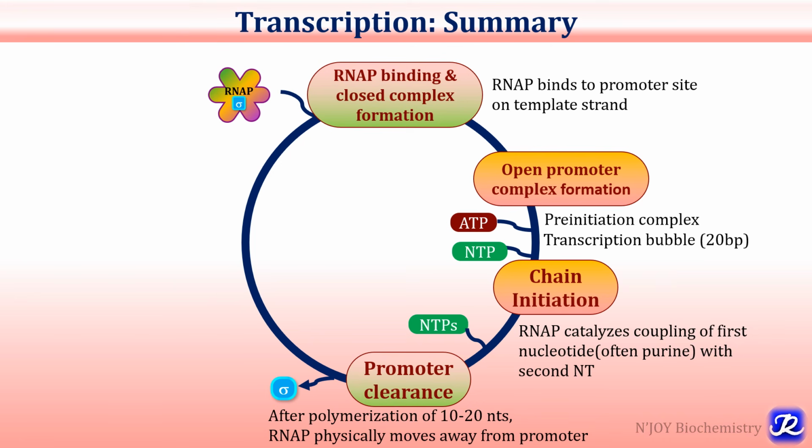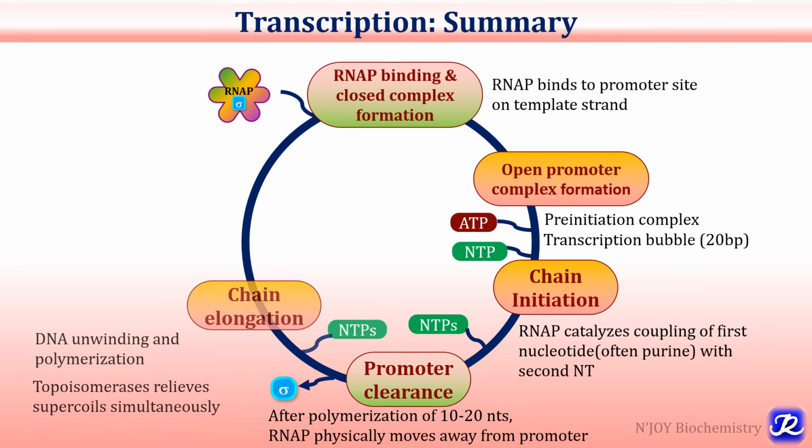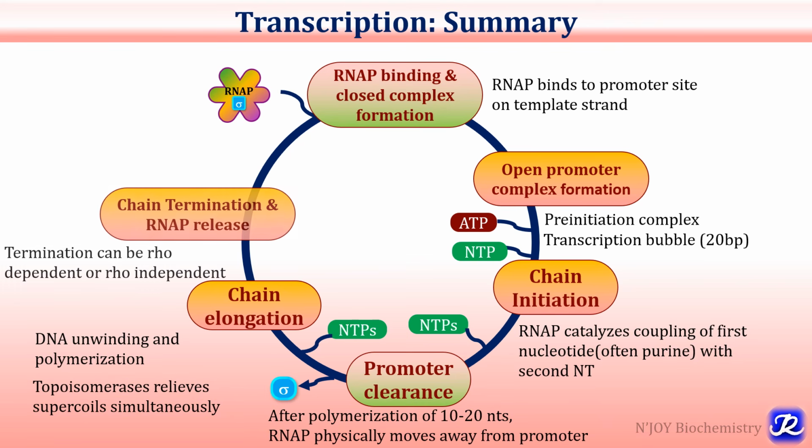So now only the core enzyme of RNA polymerase remains in the process of transcription, and it is involved in the chain elongation further. RNA polymerase has unwindase activity, so it causes unwinding of DNA and polymerization also. Topoisomerase relieves the supercoil simultaneously and thus chain elongation occurs till the termination signal is encountered.